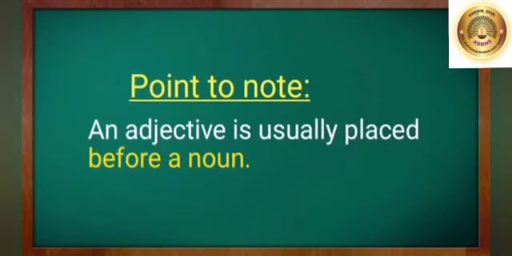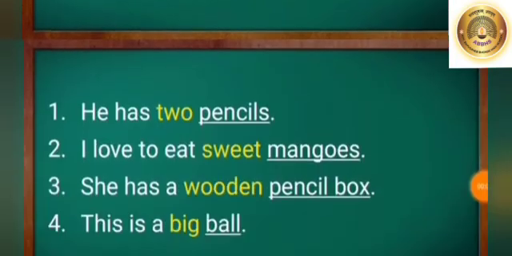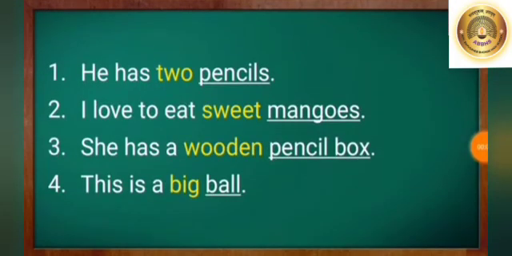Students, here is a point that we should note. An adjective is usually placed before a noun. He has 2 pencils. Children, here the word 2 is describing the number of pencils and it is placed before the noun pencils. I love to eat sweet mangoes. Sweet is the word which is describing the noun mangoes.